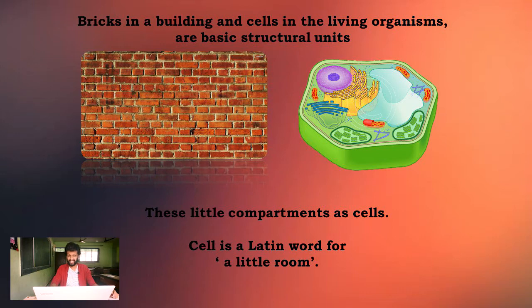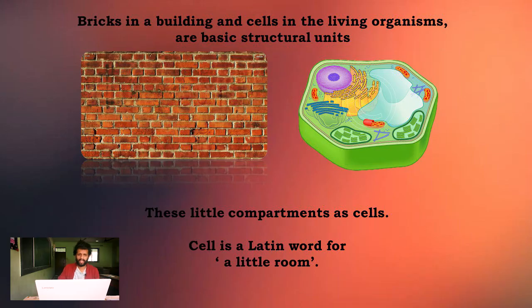As of now, we'll consider that it is just cells that make up an organism, but in the course of this chapter, we're going to learn a little bit more about it. Bricks in a building and cells in a living organism are the basic structural units.